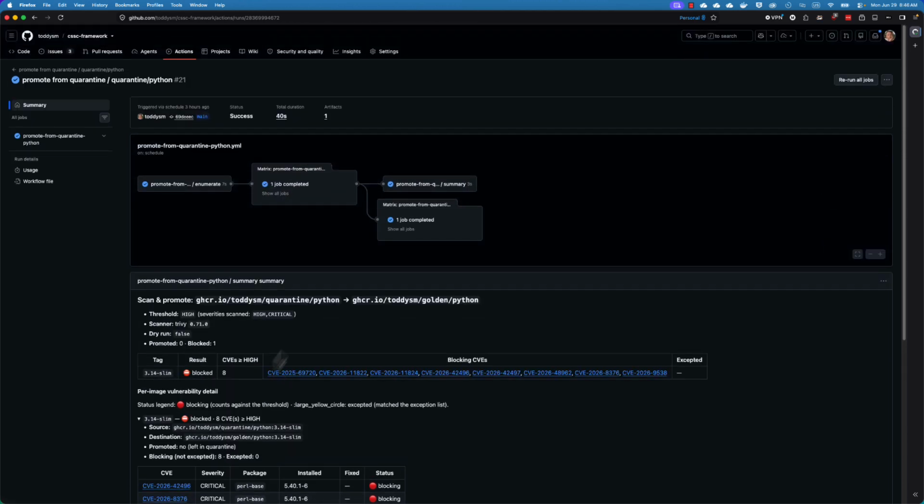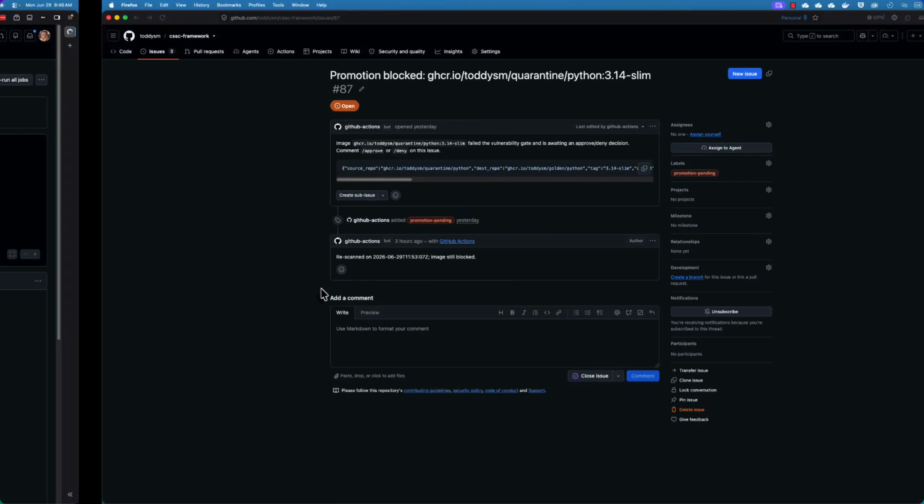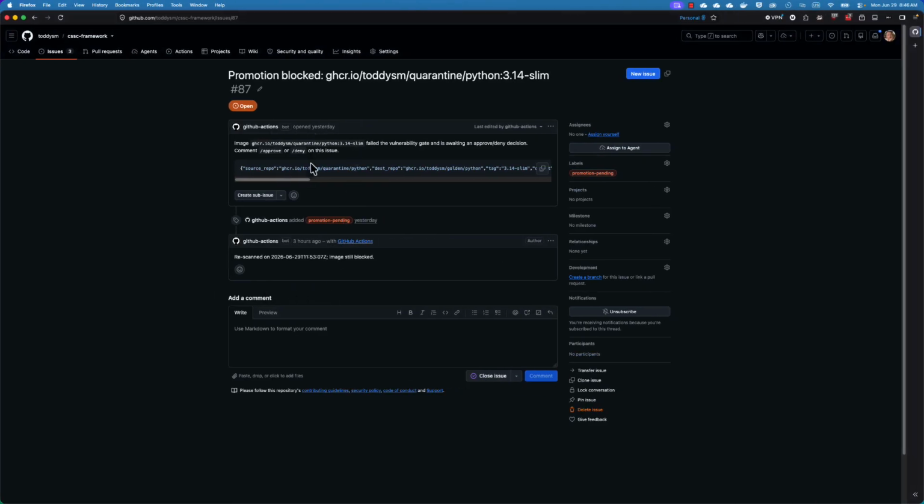Now, as part of this run, the action also creates this issue. So this issue is for tracking purposes. And every time the action tries to promote this image, it creates a comment in the issue. So this action ran twice for this particular image. One was about 2 days ago, and this one was last night.